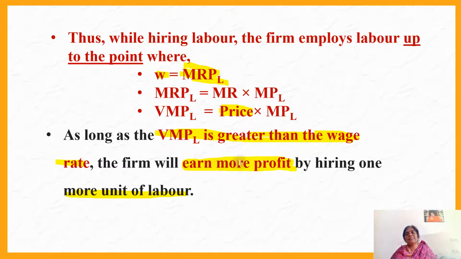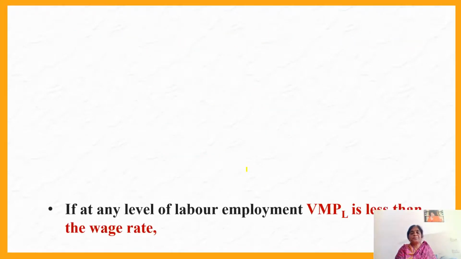Each additional labor contributes more and more to the production, because in the perfectly competitive market, price is constant. Therefore, if you want to increase value marginal product, you can't increase price, because in perfect market competition the price line is horizontal. Only you can increase marginal product of labor. As long as the marginal product of labor for each labor is more and more, then VMPL will be more. When the productivity of the labor is greater than the wage rate, then the firm will earn more profit from labor.